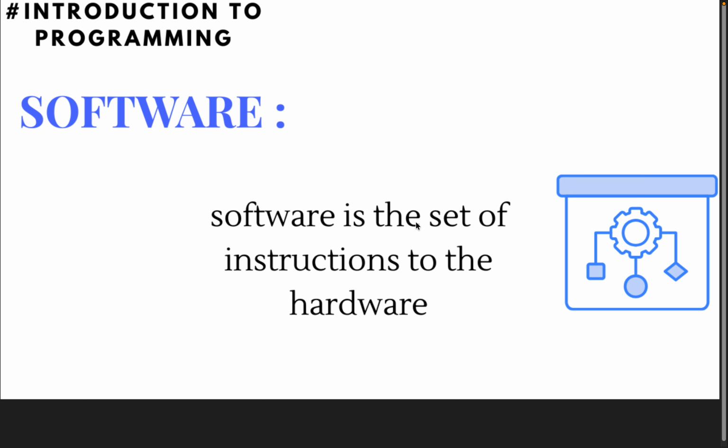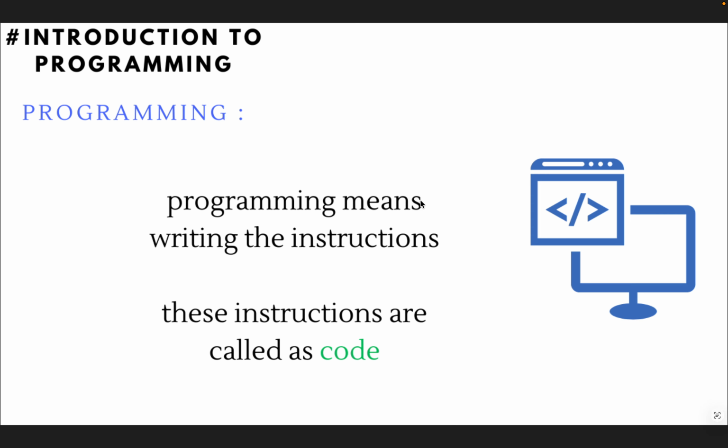Software. Software is the set of instructions to the hardware. You also know software. Software like Linux, Windows, Mac OS. Software. This is software, and programming. Introduction to programming. Programming means writing the instructions. These instructions are called code.